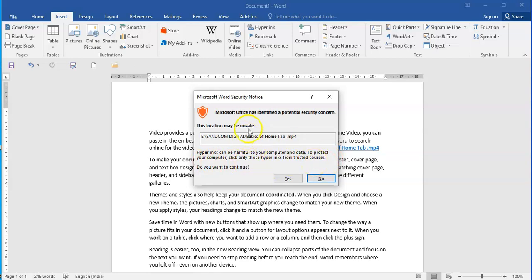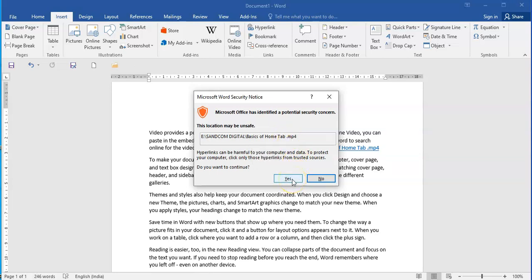Now this may often come because sometimes you don't have antivirus software, or certain links are not very secure for your computer, so you may have some viruses entering. But right now, this file belongs to my computer, and I'm sure of this file which is created by me. So I can say yes right now.